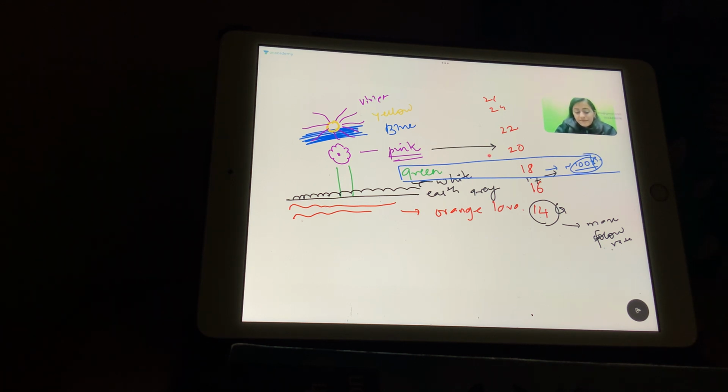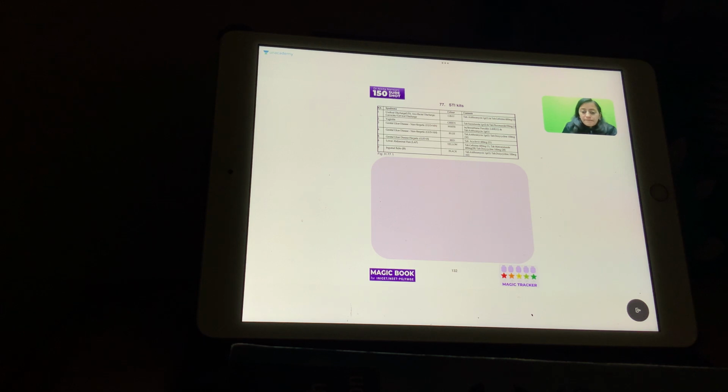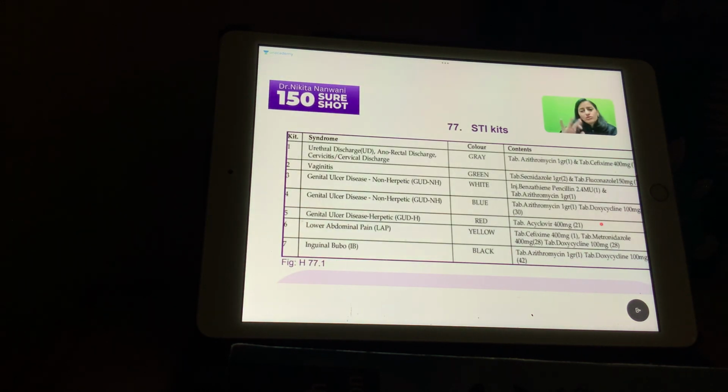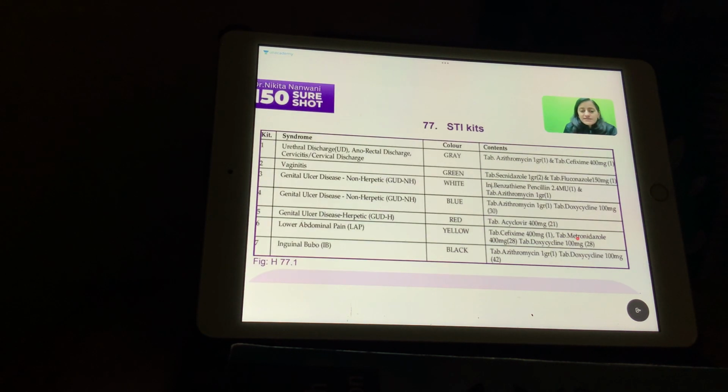Now why did I tell you this IV cannula color coding? Because this STI kit color coding is almost similar. First we start with the gray soil. So first is gray. Now we have the green plant, the green tree, and this green tree has white flowers instead of pink flowers. Above the flower, we see the blue sun, and imagine this is now in the blue sky. Now we have entered space.